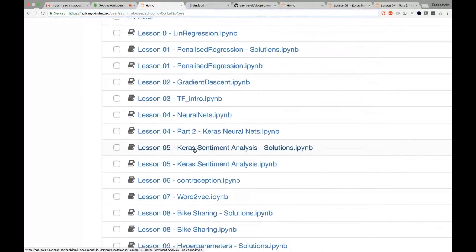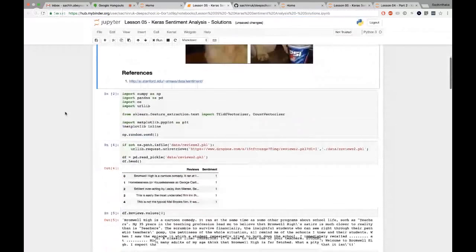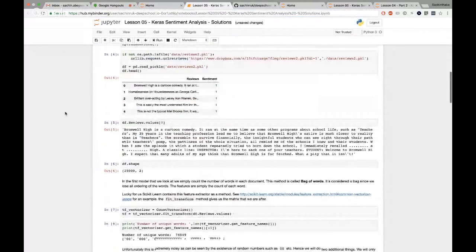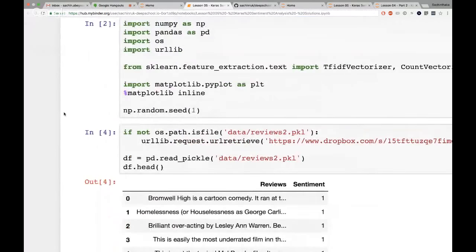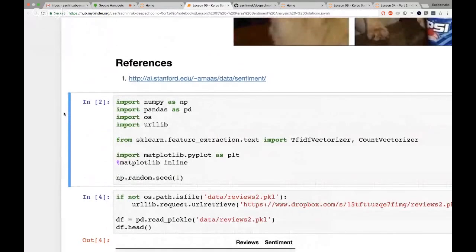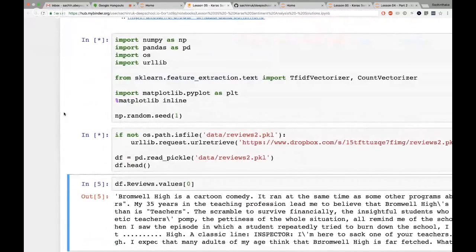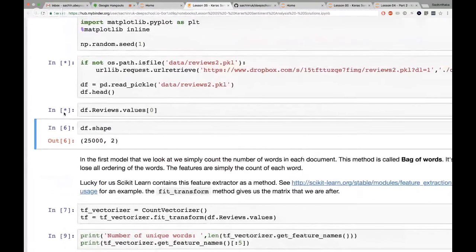What I'm going to go through first is the sentiment analysis lesson, and I'll go through a second thing on the MNIST dataset if time permits. What we want to do is, given a sentence, classify whether it is a positive or negative sentiment. So let me just run these things. Shift-Enter to run, and this will run fast enough.